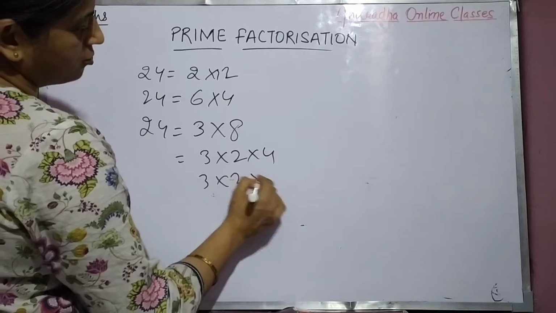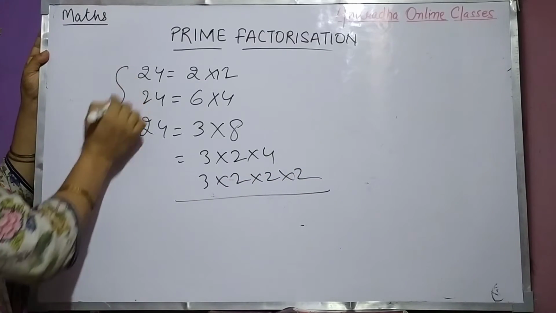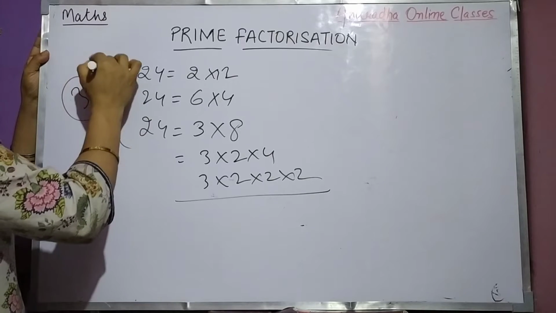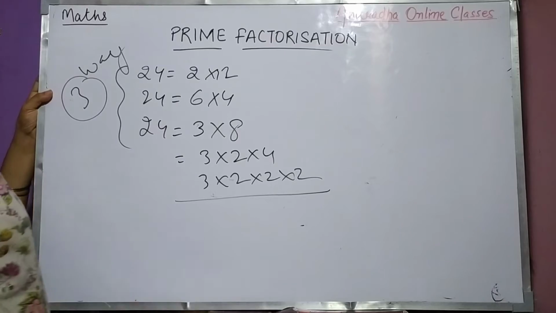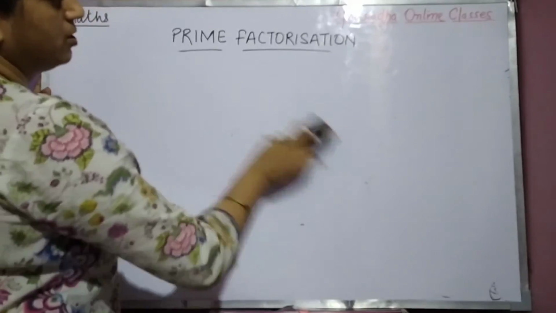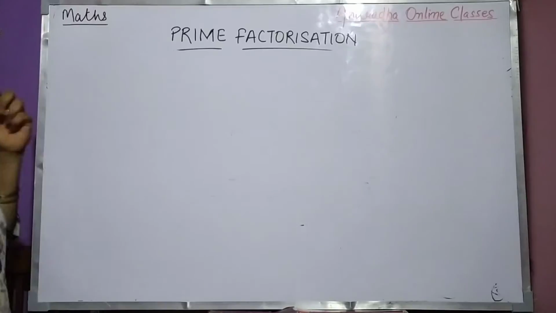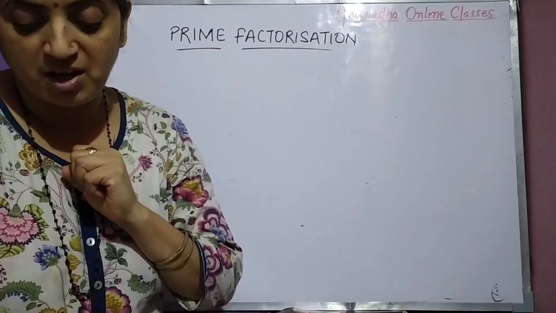Now 3 into 2 into 2 into 2. So these are the different forms. I told you there are 3 ways to write a number. These are the 3 ways. Okay children, I think it is clear to you. Prime factorization on this basis, you have to show with the help of a factor tree. So you can do it.